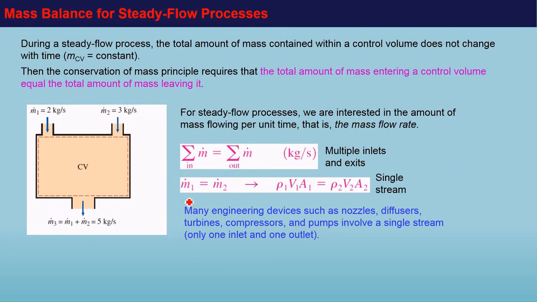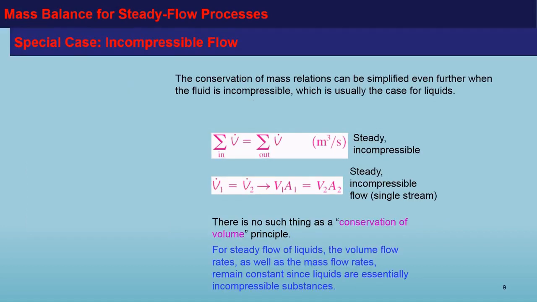If it is a single stream, we can rewrite mass flow rates using density, velocity, and area as shown in this equation. If the fluid that we are using is incompressible, that is, if it doesn't change the specific volume when the pressure is changed, we can rewrite our mass balance as shown in here, where we use volumetric flow rates.